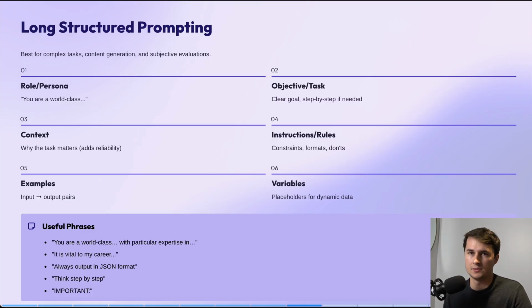Number 5 is examples, and the examples work best when you provide input-output pairs. So you provide it an example of the input that the AI agent is going to receive, and you'd give it an example output of how it should respond effectively. This will help guide the AI agent, and really all it needs is a couple input-output pairs to understand exactly what it needs to do. Number 6 are variables. These are placeholders for dynamic data and really just help contextualize any types of variables that the AI agent will have to handle. And at the bottom, we have a few useful phrases. So, you are a world-class...